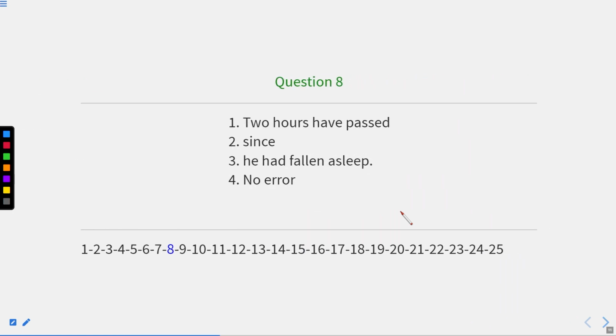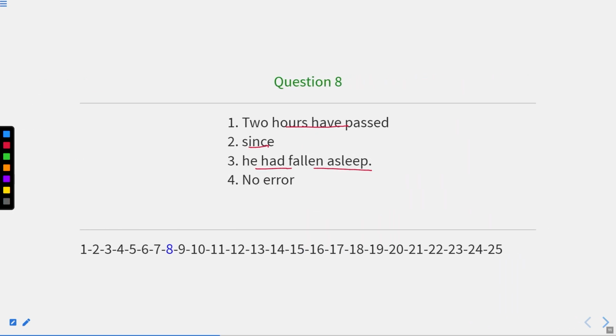Now let us move to question number 8. 2 hours have passed since he had fallen asleep. So now this is another very important concept where we need to learn this. After since, since is the only word which changes this combination of past and past. After since clause, we should have past indefinite tense.